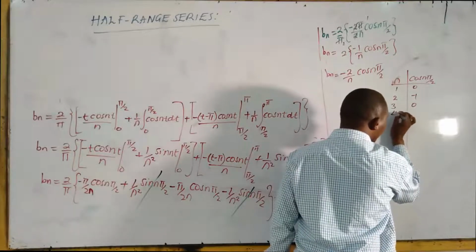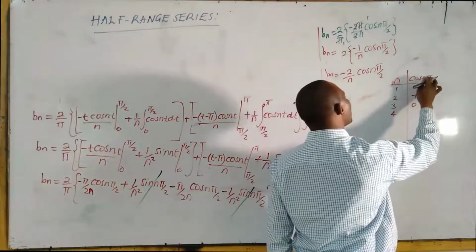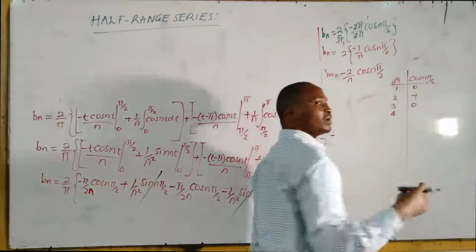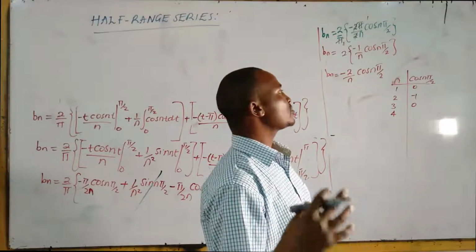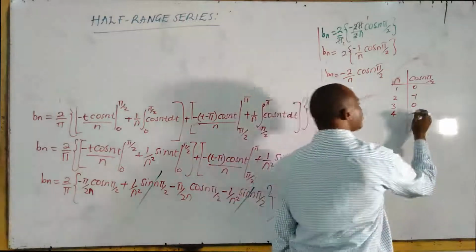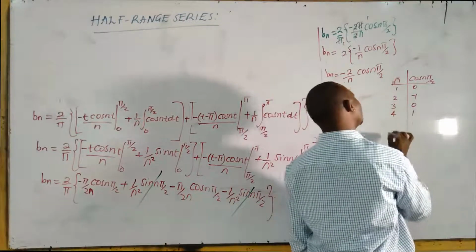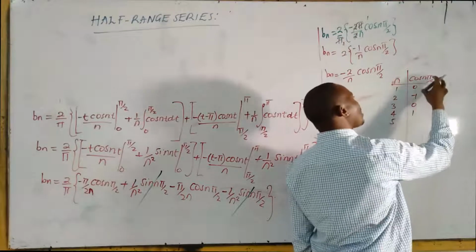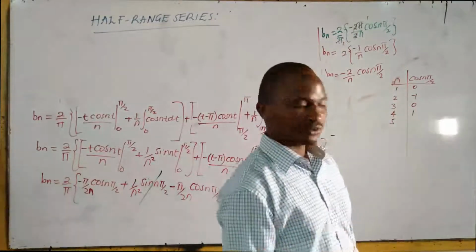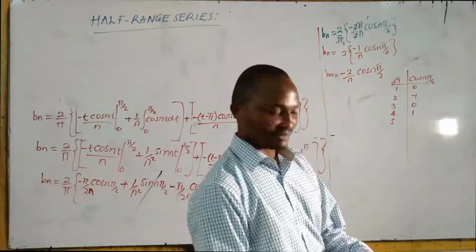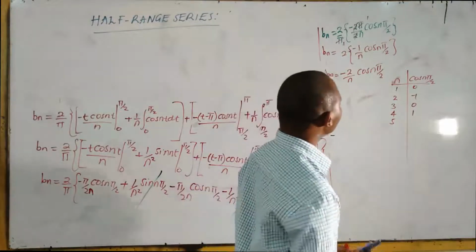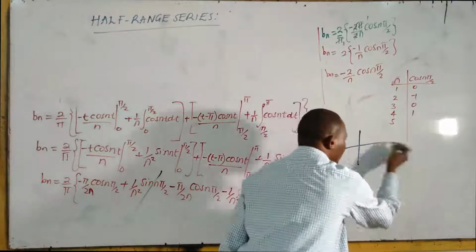Substitute n is 4. This is cos 4 pi over 2. 4 pi over 2 is 2 pi. So cosine of 2 pi is positive 1. 5. Cosine of 5 pi over 2. I always forget to bring my calculator. I usually remember in the middle of filming and I cannot stop the video.